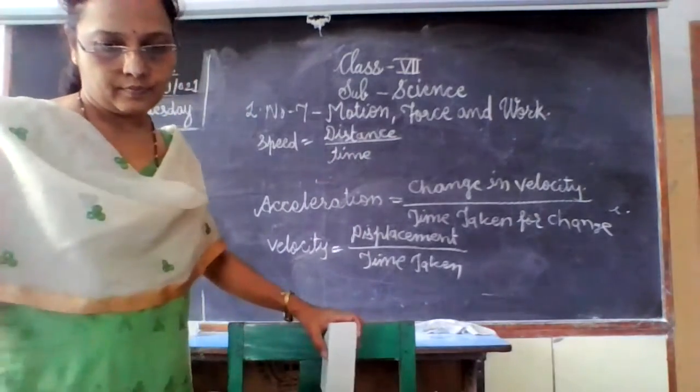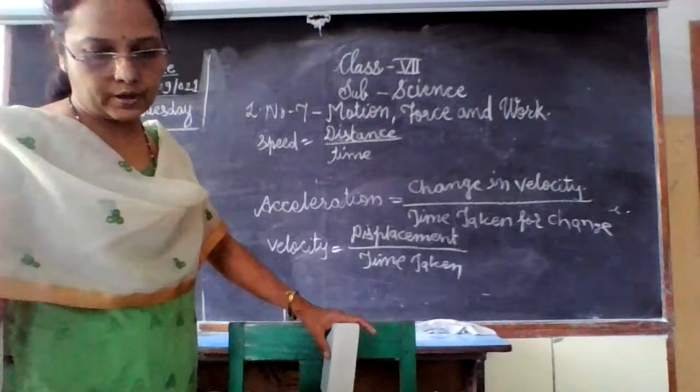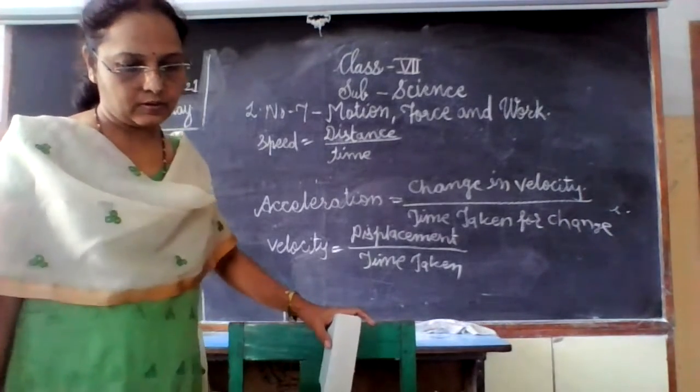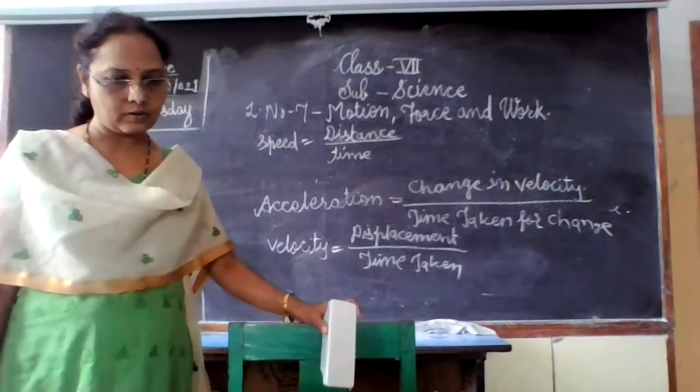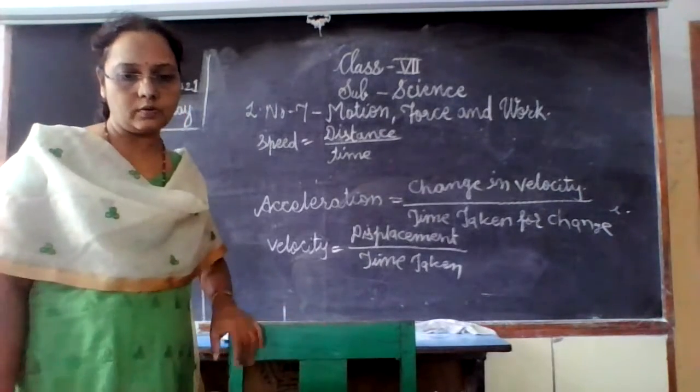Okay. Then velocity, distance, speed. Please note down.